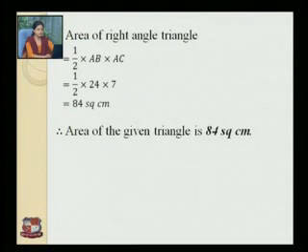Therefore, the area of the right angle triangle is equal to half AB into BC. That is equal to 1 by 2 into 24 into 7, that is equal to 84 square centimeters. Therefore, the area of the given triangle is 84 square centimeters.